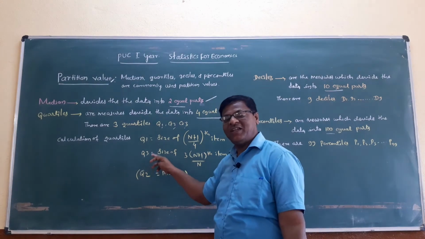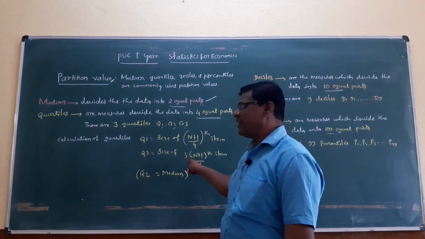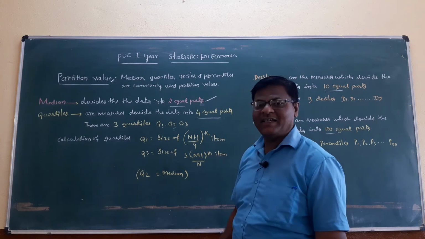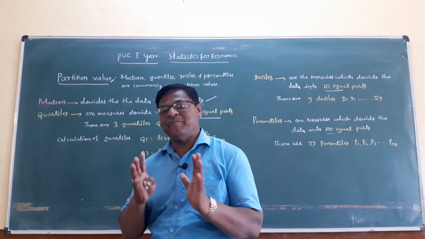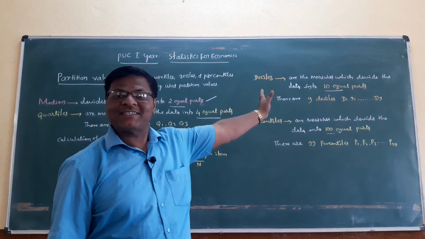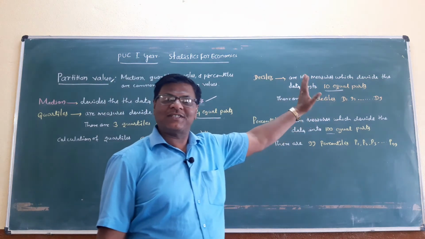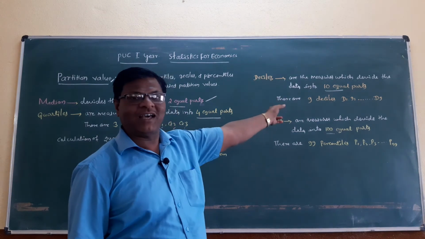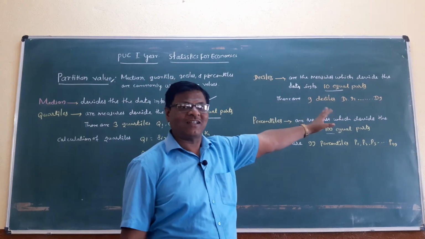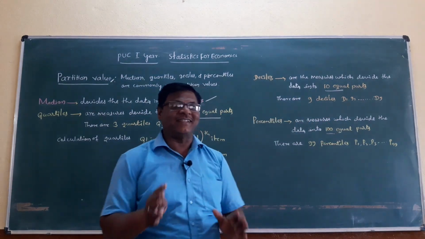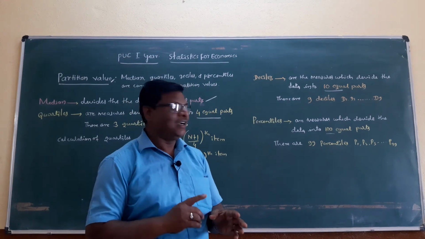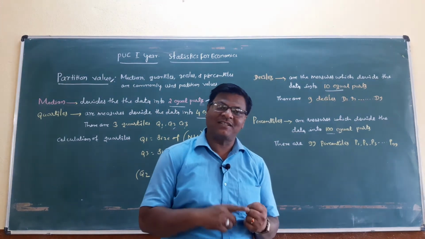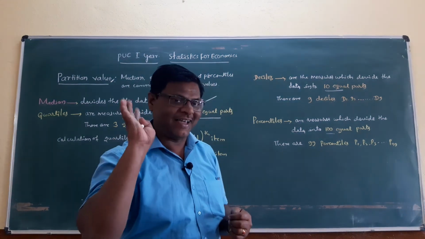Q3 is size of 3 times (n plus 1) divided by 4th item, and Q2 is equal to median. Deciles divide the data into 10 equal parts, and there are 9 deciles, D1 to D9.